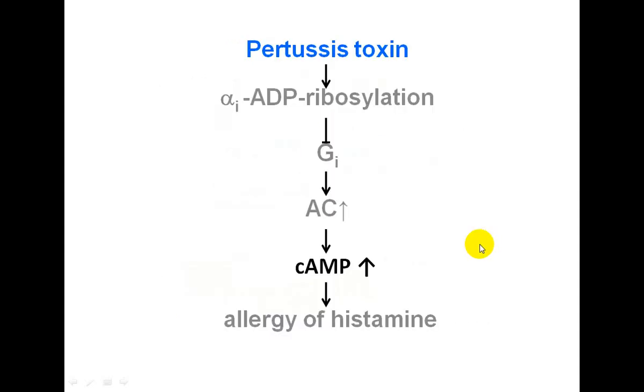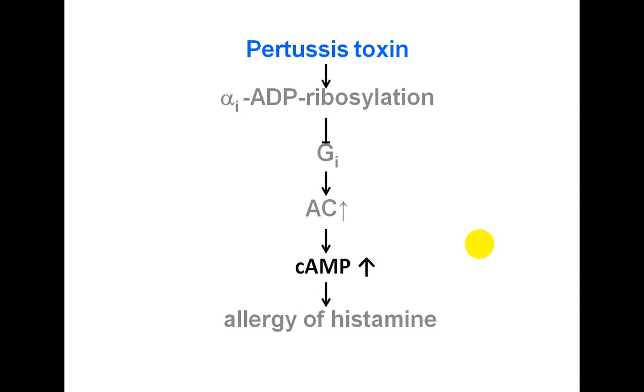Similarly, in case of pertussis toxin, the inhibitory G alpha is ribosylated. Once it is ribosylated, it cannot inhibit this adenylate cyclase.